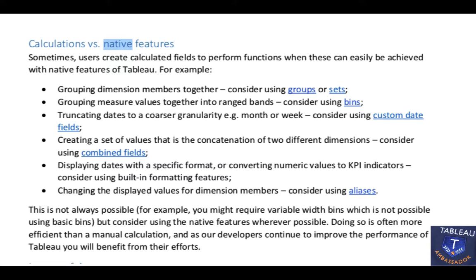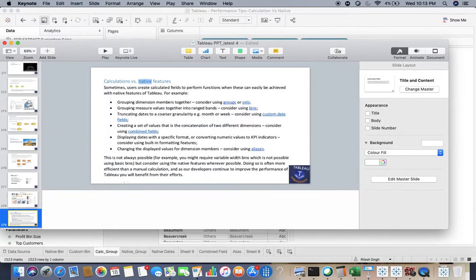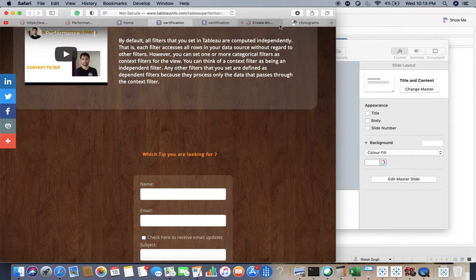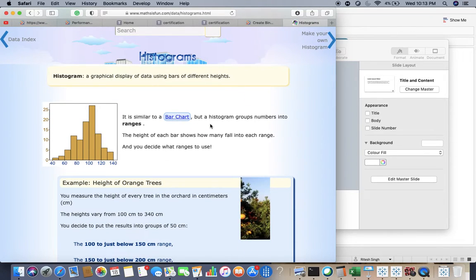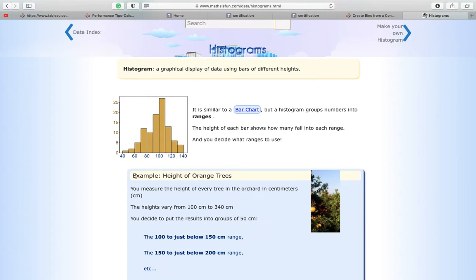Point number 2, grouping measurement values together into range bands. You might have used a histogram. If I just want to talk a little bit about the histogram, it is similar to a bar chart, but a histogram groups numbers into ranges. For example, here you can see how many trees are falling into each range when it comes to height, like 40, 50, then 60, 70 and 80. 40 to 50 they are fewer. The maximum range is coming under 100 to 110, right? So you have the maximum number of trees in this range.